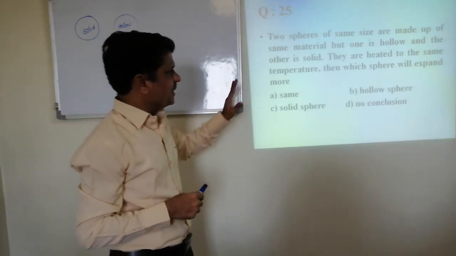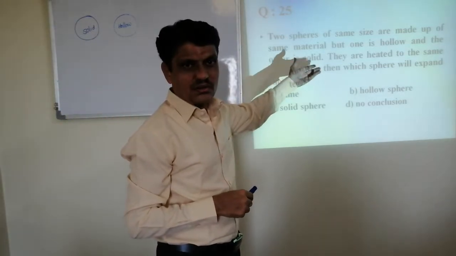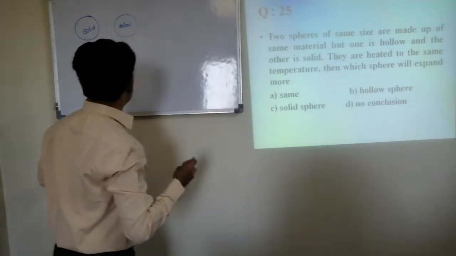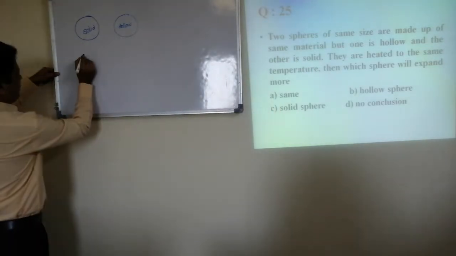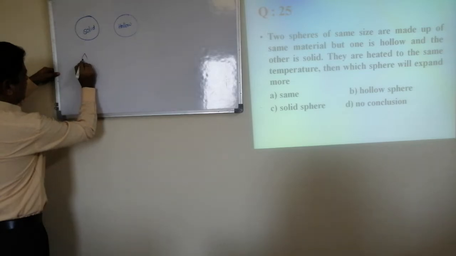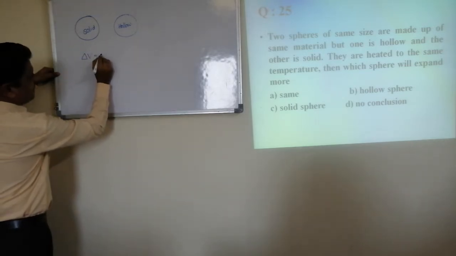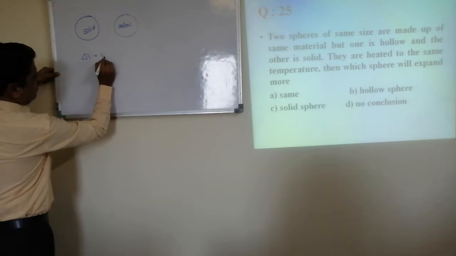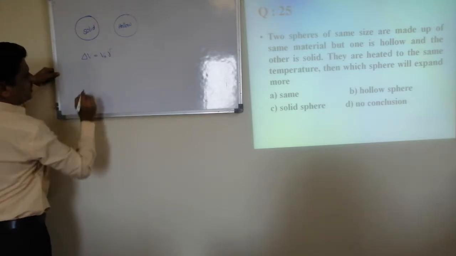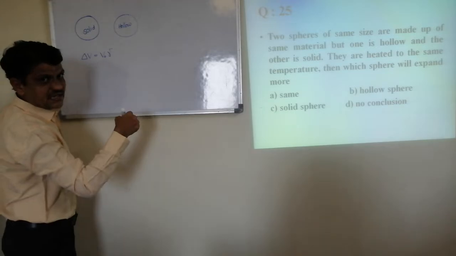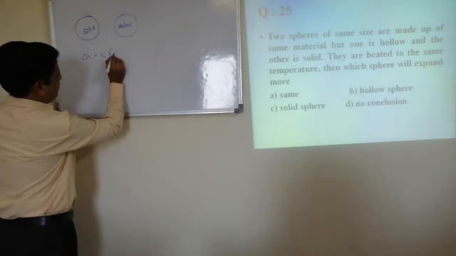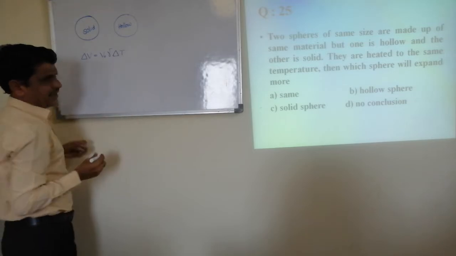See, whether you take areal expansion or volume expansion. If I take volume expansion, change in volume is equal to initial volume, gamma, which means coefficient of volume expansion, into change in temperature.